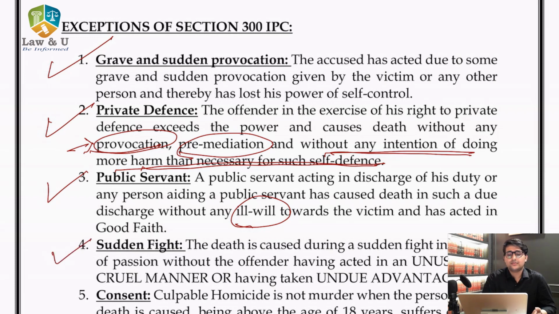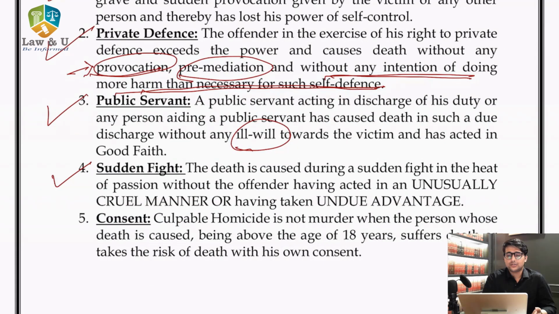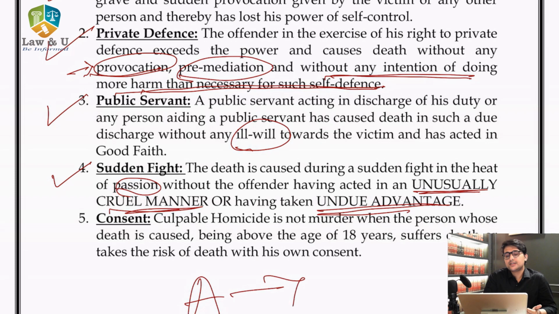Then the fourth one being sudden fight. The death is caused during a sudden fight in heat of passion without the offender having acted in unusually cruel manner or having taken undue advantage. Now what is sudden fight? आपकी किसी से sudden fight हो जाती है और आप किसी का डेथ कॉज कर देते हैं, it won't fall under section 300 because suppose A and B का sudden fight हो जाता है, A B को मार देता है और फिर उसके लिम्स जो है वो कट कर देता है और फिर उसे फेंक देता है.